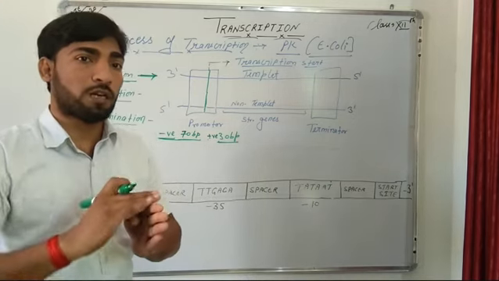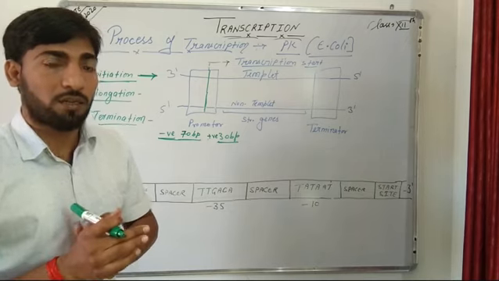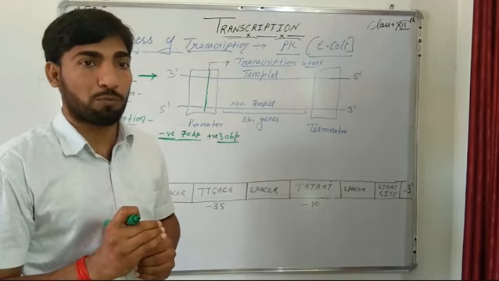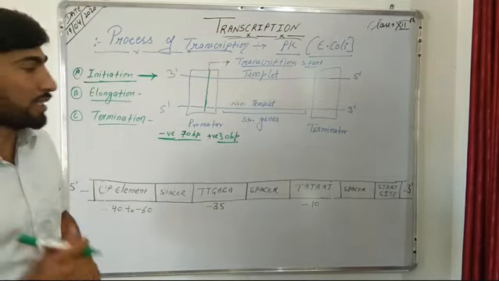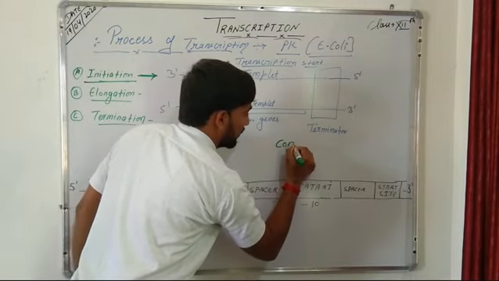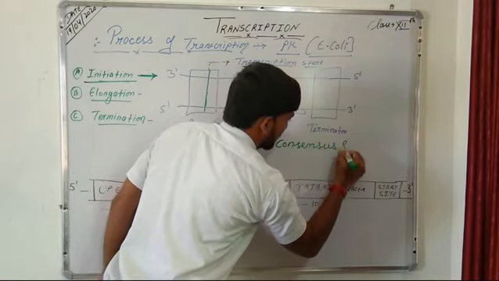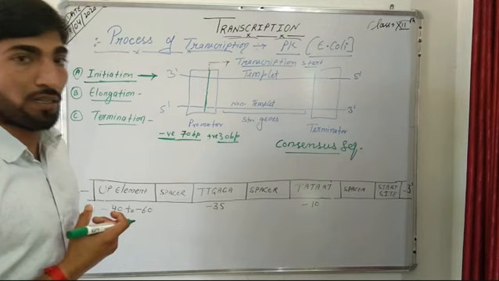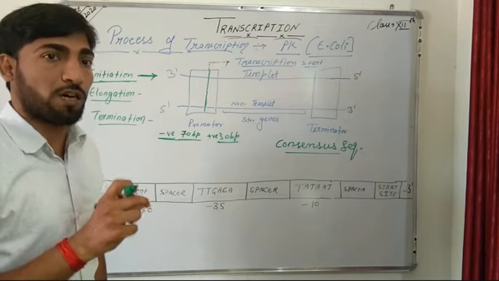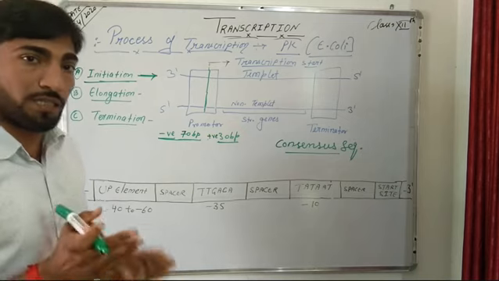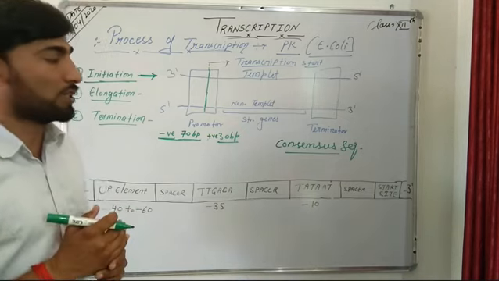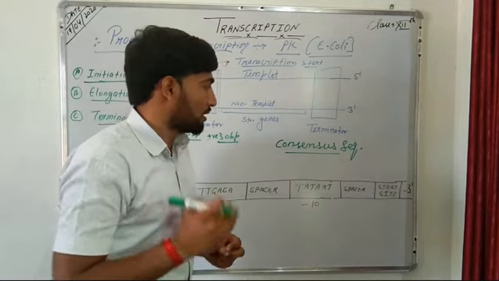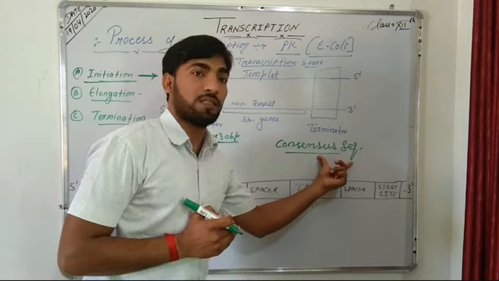These sequences, although not exactly similar to each other, have certain nitrogenous bases or nucleotides which are common at each position, and such sequences are known as consensus sequences.